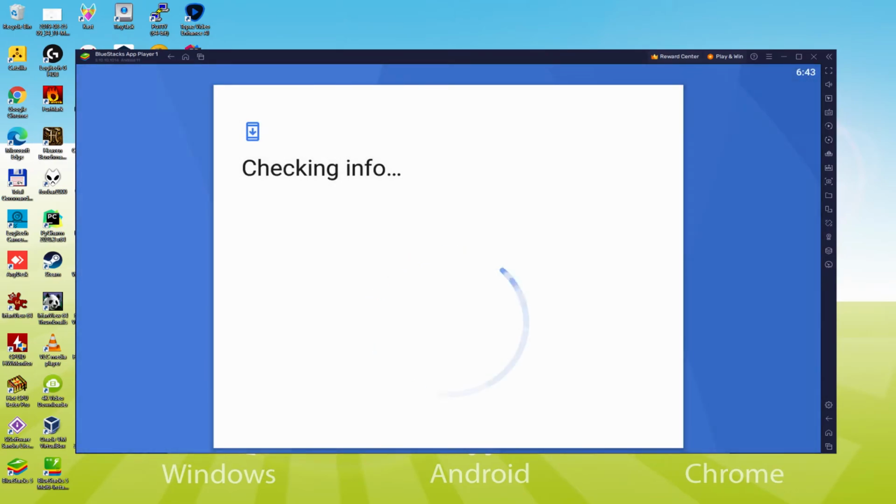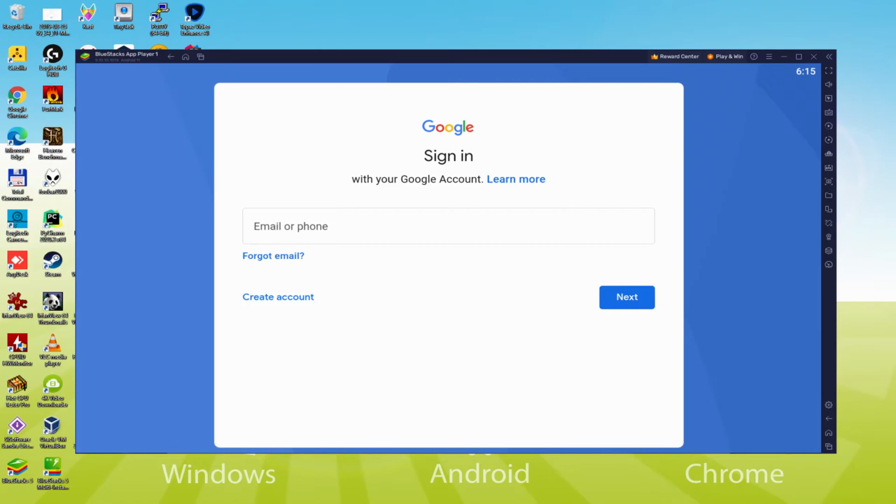Presently it says, Checking Info. It may sometimes get stuck in Checking Info, and it doesn't progress. If so, you could try to log in after a few hours and it will most likely be resolved. At this time we are going to type in our email and password. The email needs to be a Gmail email as well as its associated password. For instance, you can use the exact same email you use in your own YouTube account.